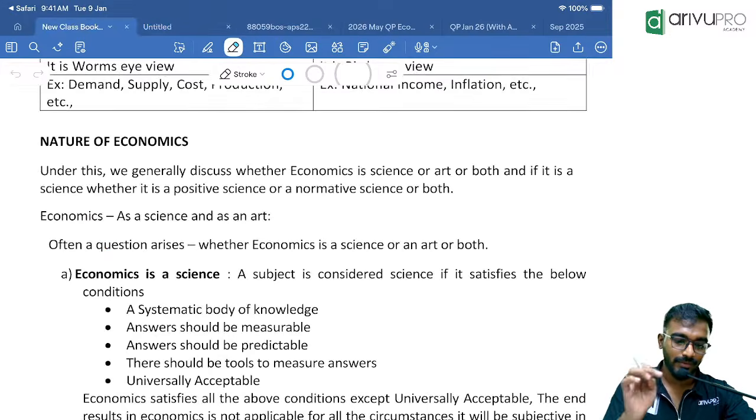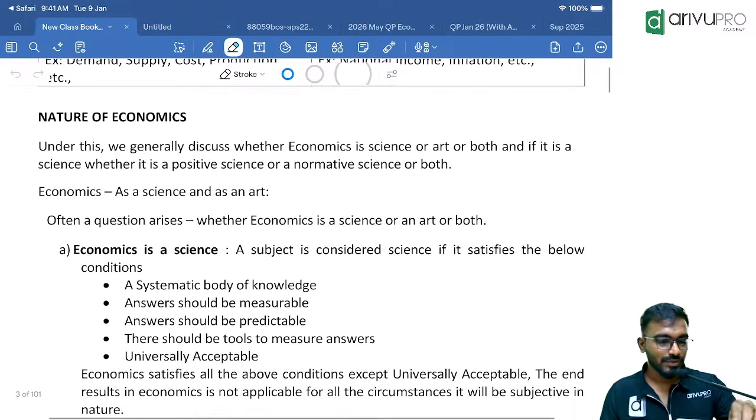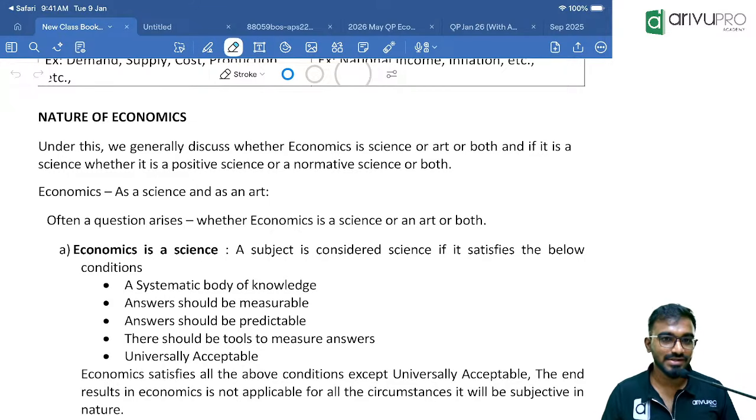Okay. So next, your favorite question. Is economics a science or an art? How? Explain. Science is a systematic body of knowledge. Moreover, it is applicable universally. It is defined from practical application. From experience, we get it. From experience and practical application, we will understand. That is called science.